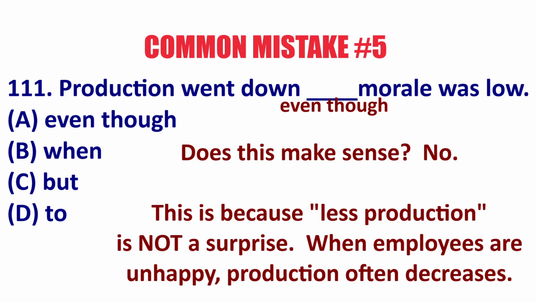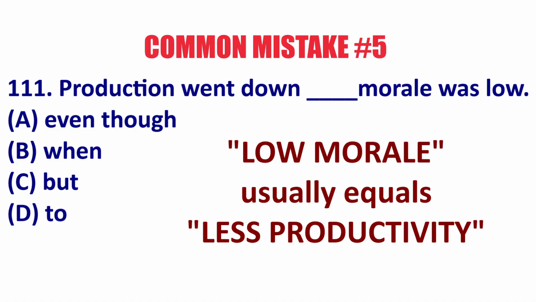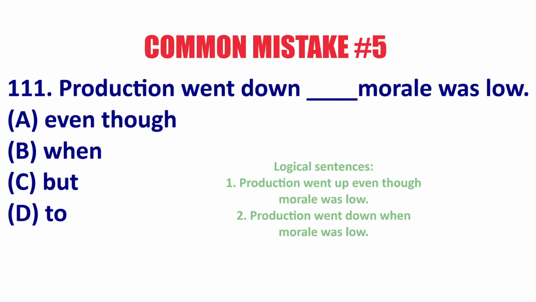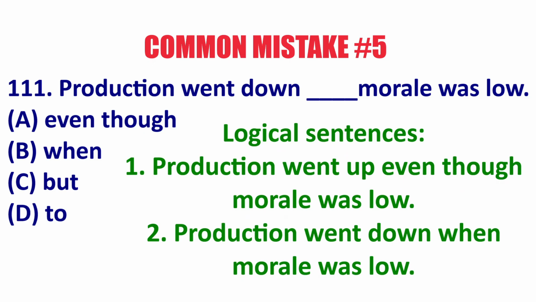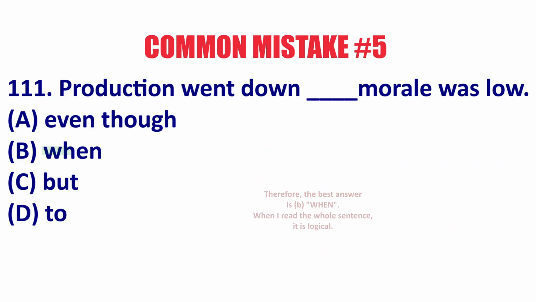No, something is strange because production went down is not a surprise. Low morale usually equals less productivity, less production. So logical, production increased even though morale was low, or logical, production went down at what time? When morale was low, when employees weren't happy.